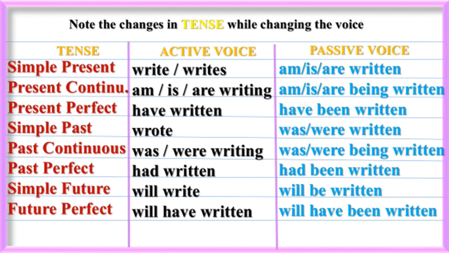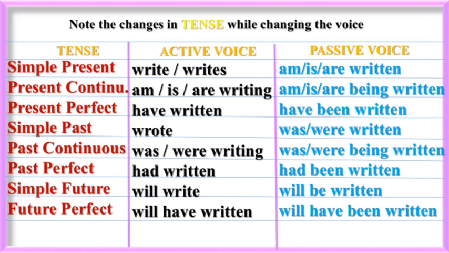For simple present tense, the verb form in active voice is write or writes, but it converts into passive voice as am, is, are written. For present continuous tense, the active voice verb form is am, is, are writing, but it converts into passive voice as am, is, are being written.